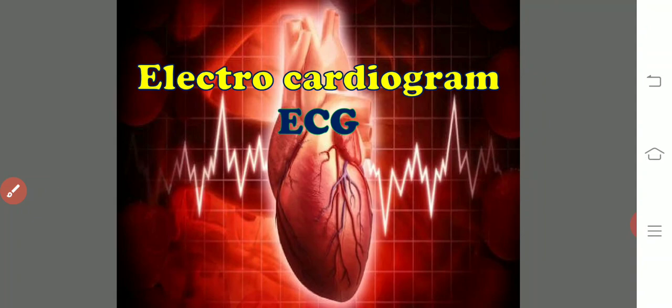Then we come to the measurement of the biological electrical impulses taking place in the cardiac muscles of human beings, that is known as the ECG, electrocardiogram. In some places it is also written as EKG.